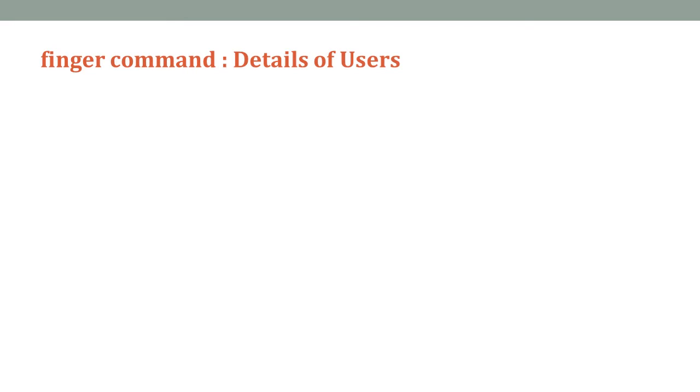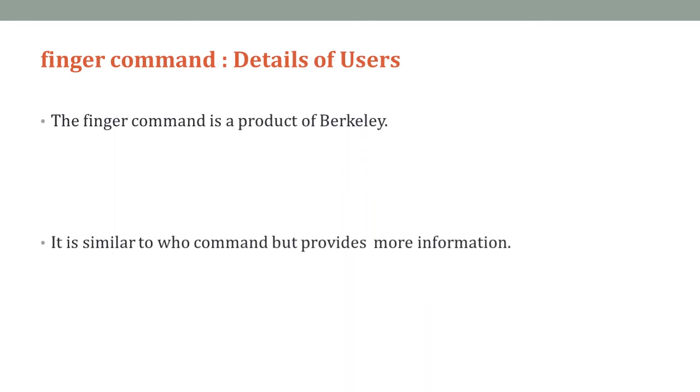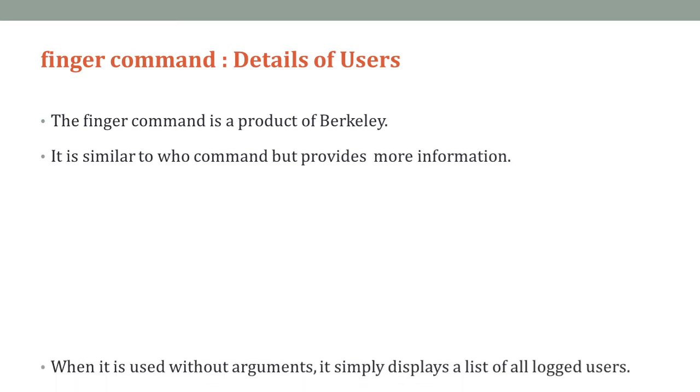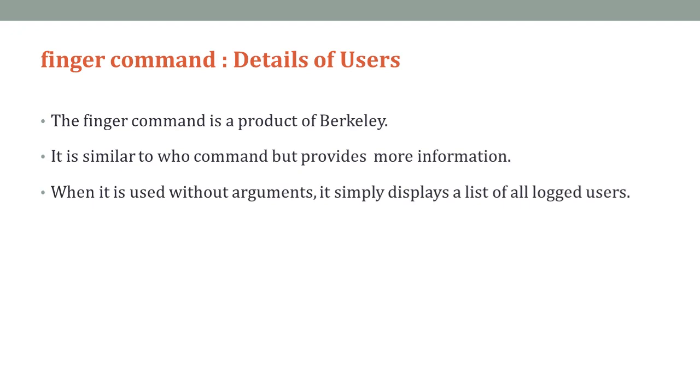The first command is the finger command, which provides details of the users who are currently logged into the Unix server. The finger command is a product of Berkeley Software Distribution. It is similar to the who command but provides more elaborate information. When it is used without any argument, it simply displays a list of users who are currently logged into the Unix system.